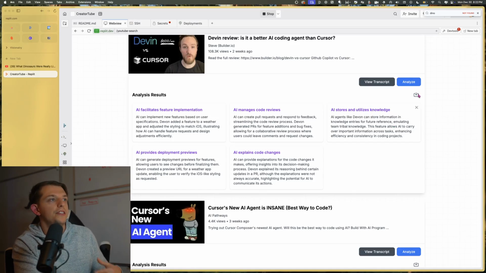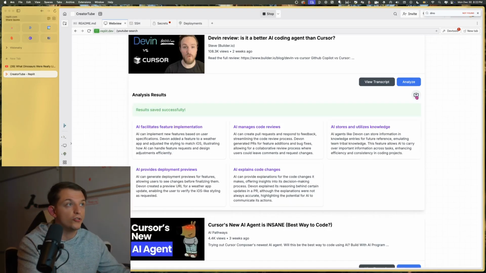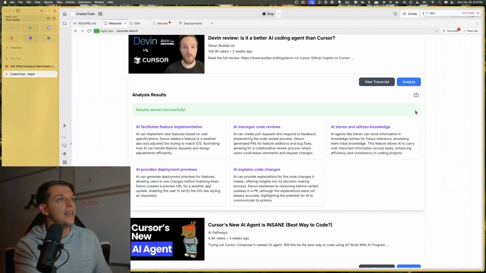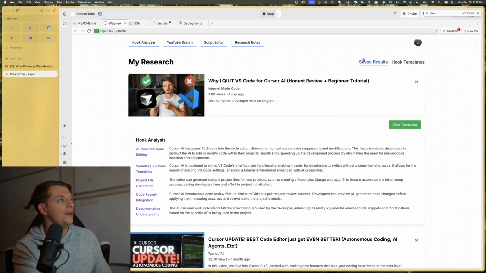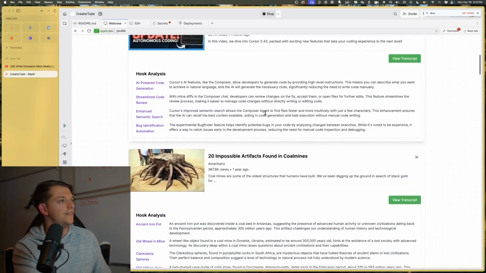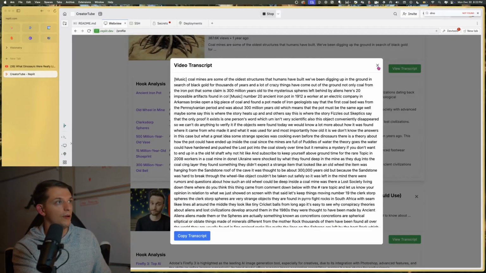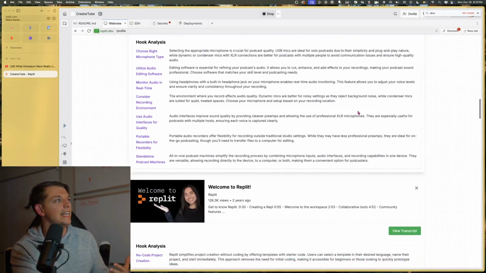You can think about this: you can learn about news, you could learn about niche topics, you could learn about storytelling. And we can save these to the database. If we go up here and hit My Research, we can see all of the things that I've saved, and we can view the transcript for all of them. We're creating this data archive.